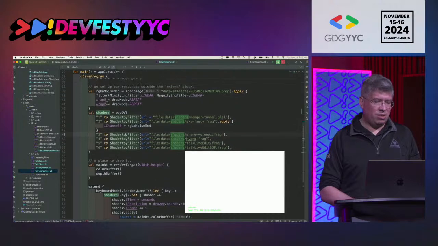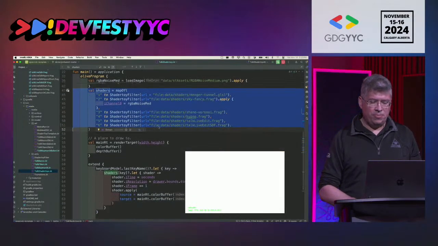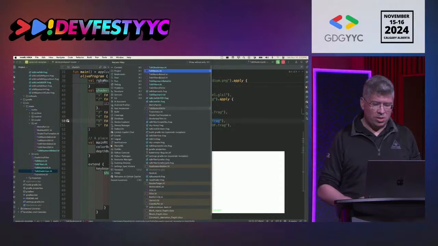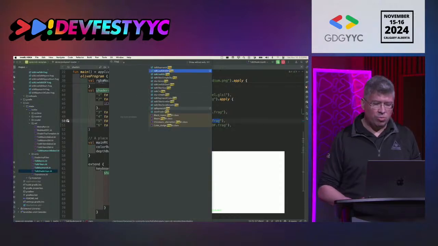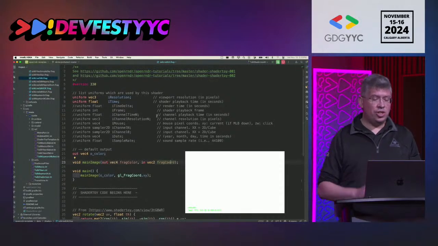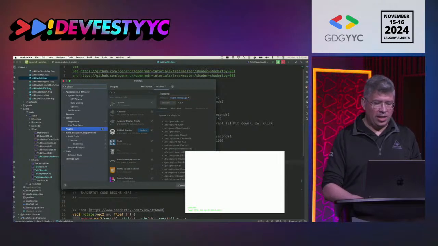Right here, I see a piece of code that helps you pick through the different shaders. The one we're interested in right now is this talk live edit.frag. So what is a frag? What is shader code? What does it look like? Let me show you right now. I'm running a plugin in my IntelliJ IDE which is able to highlight shader code.